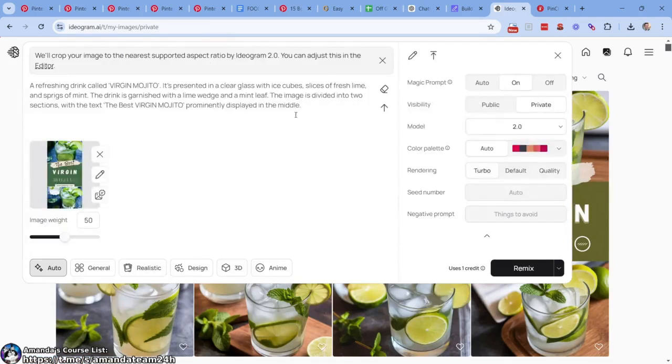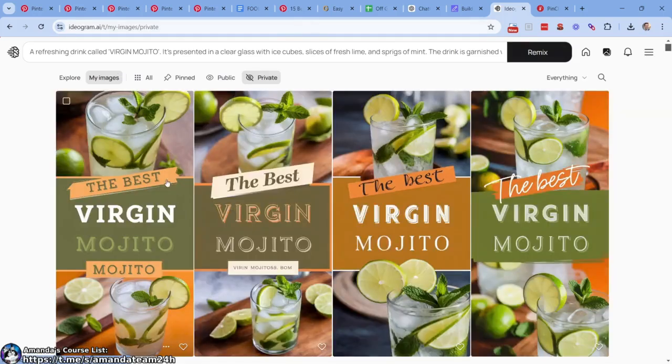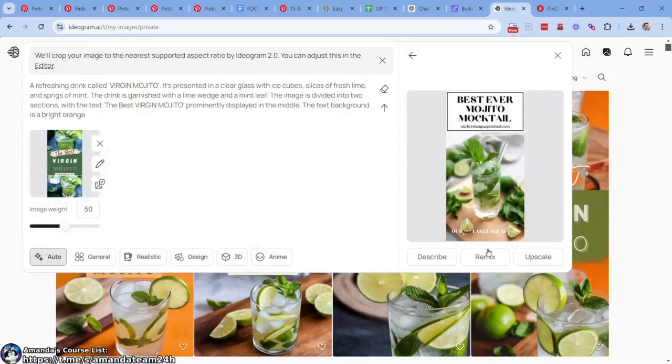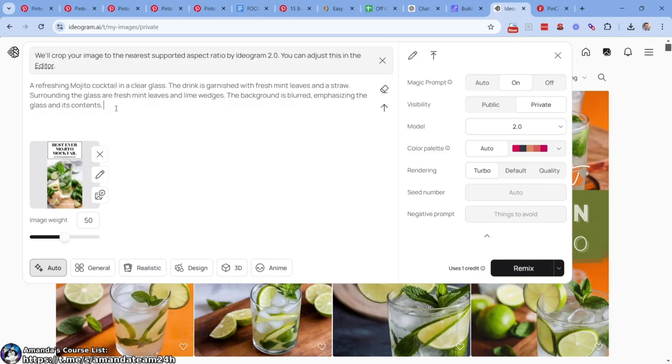The text background is a bright, I don't know, orange. Let's try a different color. Let's just try to mix it up a bit, make it more unique. Wait in the fast queue. The Best Virgin Mojito. I like it. Now we have our own unique feels to it. Very, very happy. All right, let's try this one. Last one. So what we're going to have effectively is like over 5 images. Looks good. Let's try that.